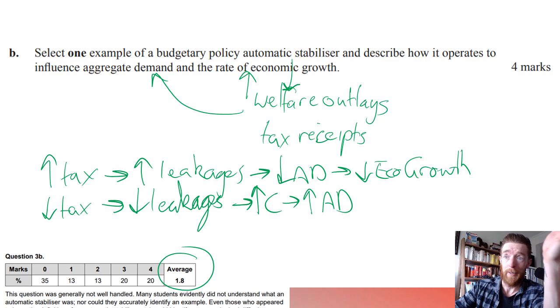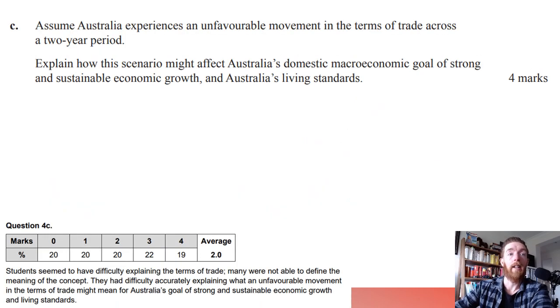The examples are really easy. Welfare or tax, just do it. Just don't be wrong. That's the easiest exam advice ever. Just don't be wrong.